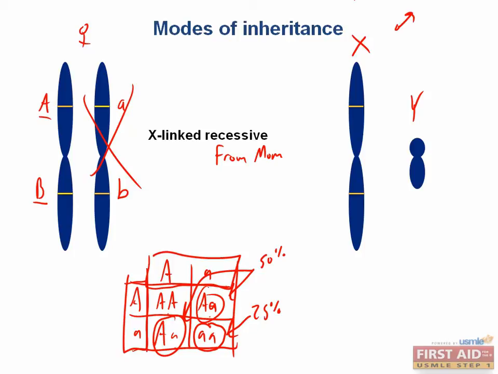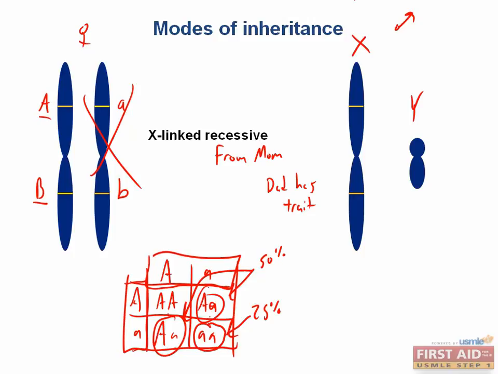Now, if a female gets a defective allele from each parent, then what do you expect to see in her parents? Well, her mom could be a carrier, so you wouldn't expect any phenotype, but her dad must also have the trait, since dad only has one X chromosome to give. So if he gives his daughter a defective allele, then he must also have that trait.